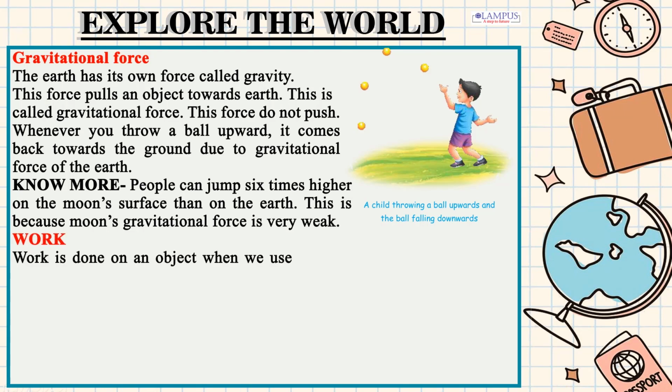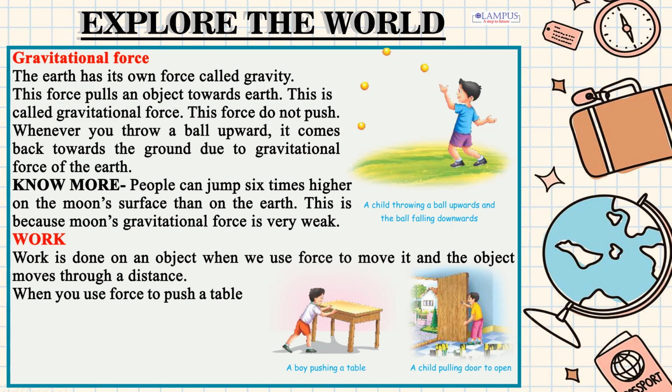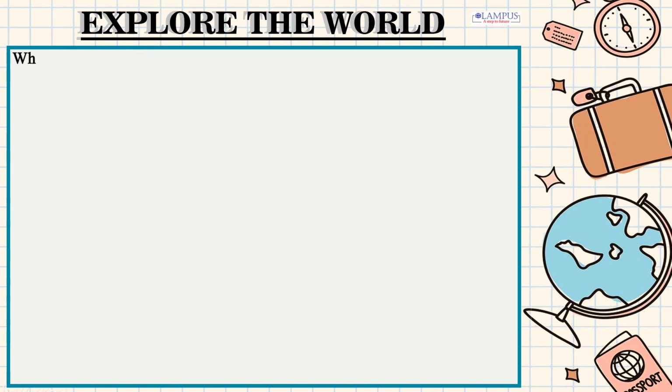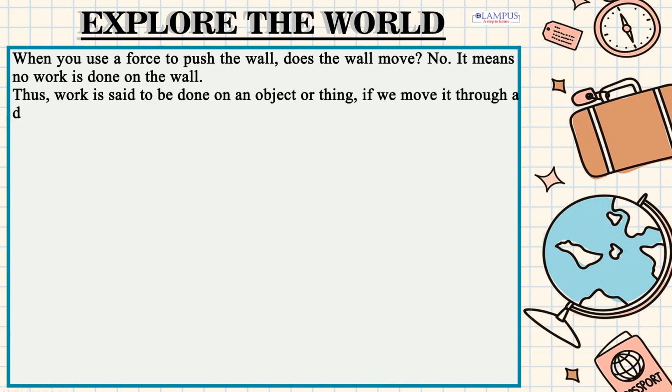Work. Work is done on an object when we use force to move it and the object moves through a distance. When you use force to push a table and the table moves, then work is done on the table. When you use a force to pull a door and door opens, it means work is done on the door. When you use a force to push the wall, does the wall move? No. It means no work is done on the wall. Thus, work is said to be done on an object or thing, if we move it through a distance.